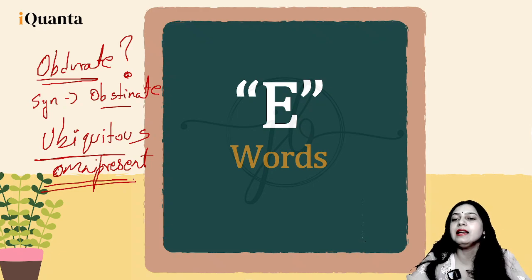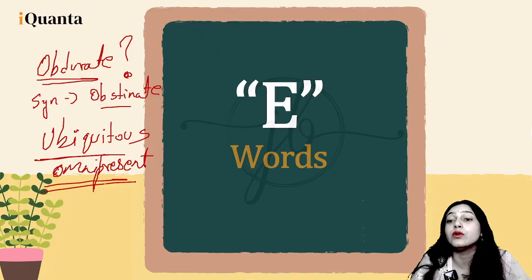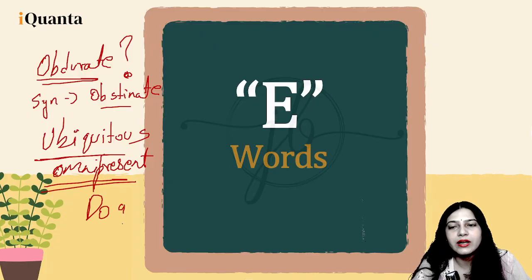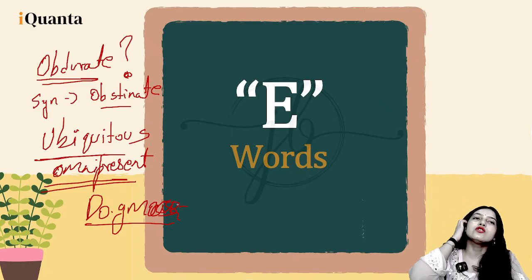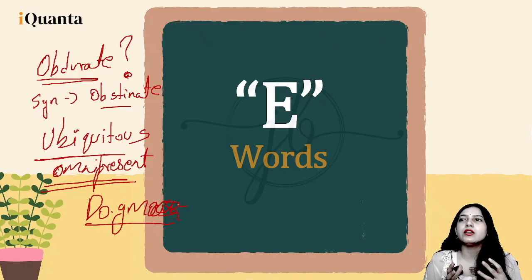Then we can talk about a word, dogma. Oh, it is the favorite word, I feel. Dogma, D-O-G-M-A. Dogma basically is a set of principles. It is a set of beliefs which is laid down by an authority.